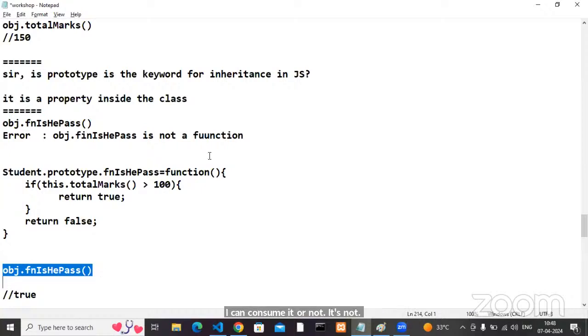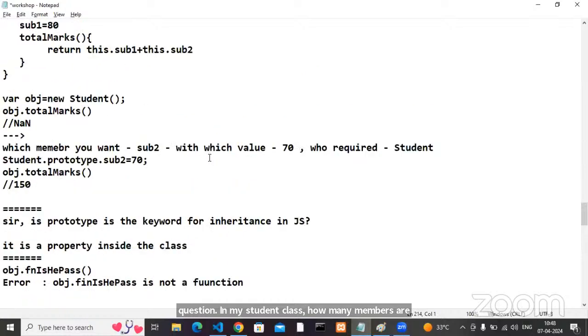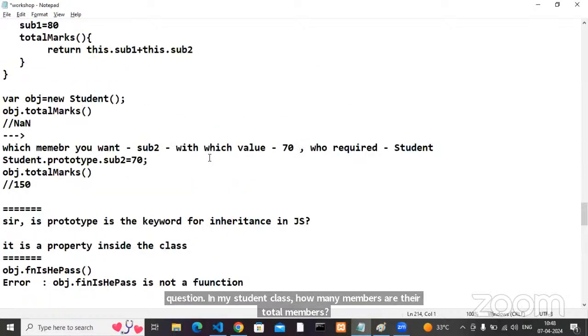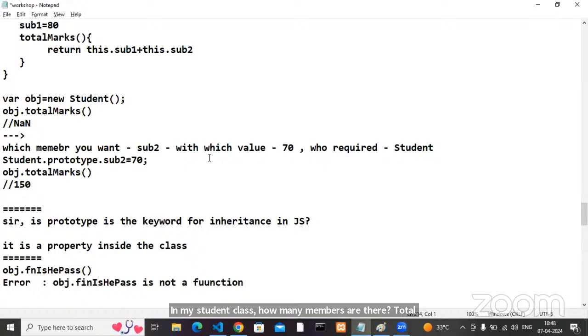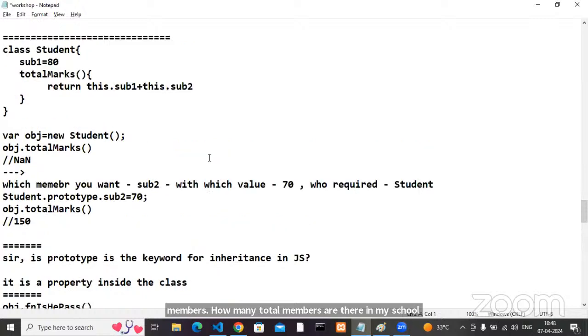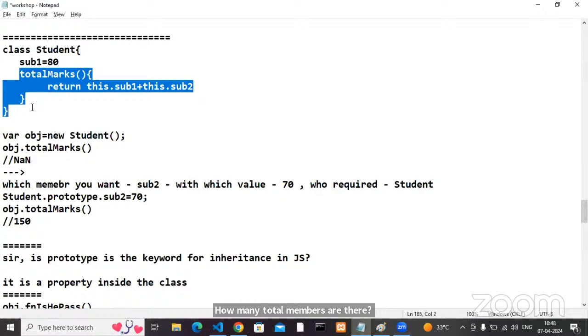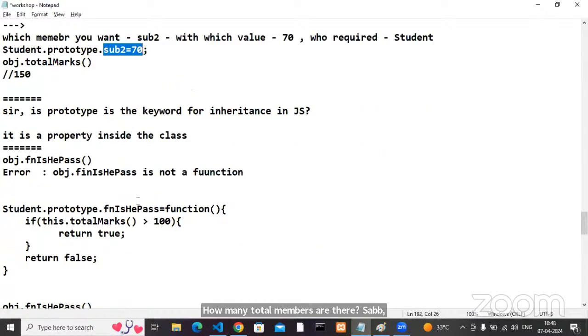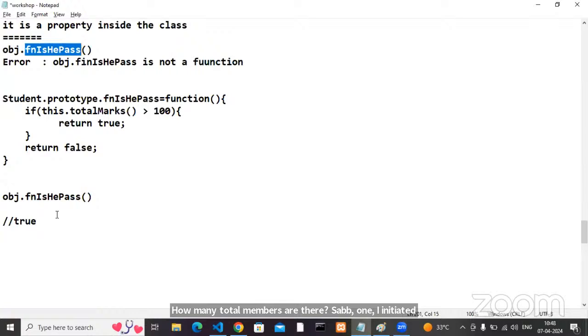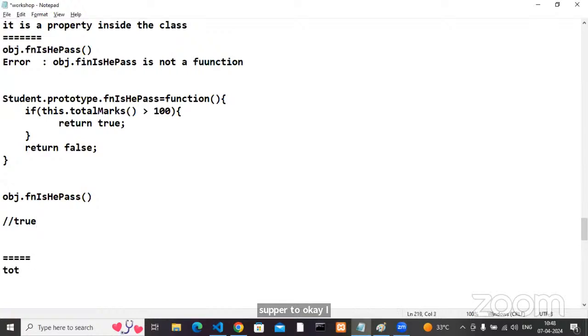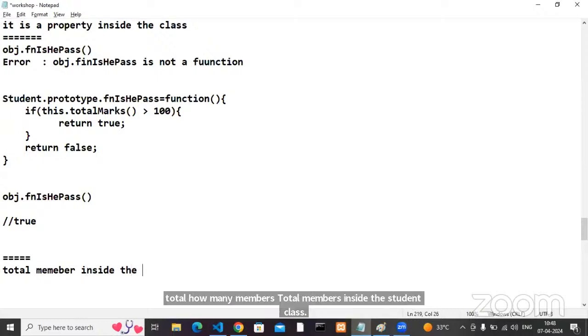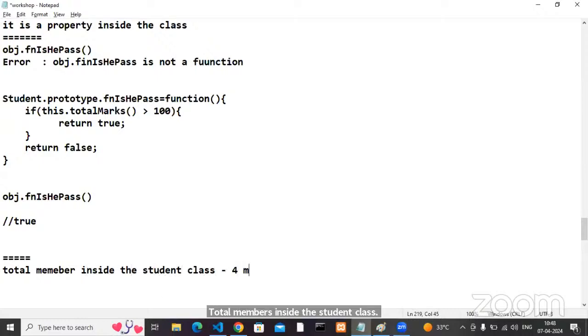Now, one more question. In my student class, how many members are there? Total members. Subject 1, total marks, and I inherited subject 2, the function isHePass. Total how many members inside the student class? 4 members or not? Yes or no? Among the 4, 2 are variables and 2 are methods or not?